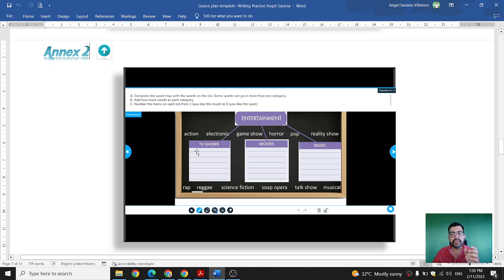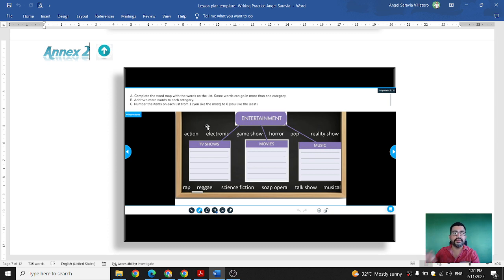They have to match the type of entertainment activity, whether it's a TV show, a movie, or music. For example, action. If they think it's a movie, they need to select it in the right category, and so on. This is for the first one. Then they need to add two more categories. And because this activity is focused on the writing part, they need to write.